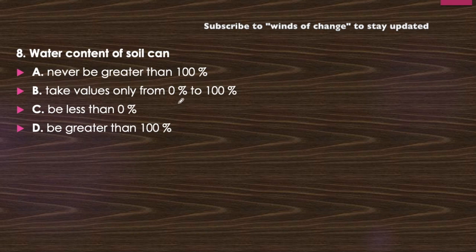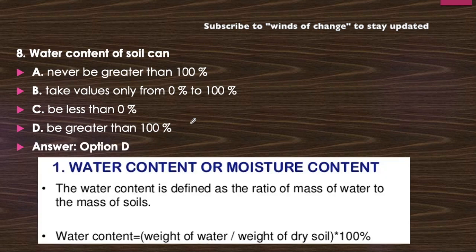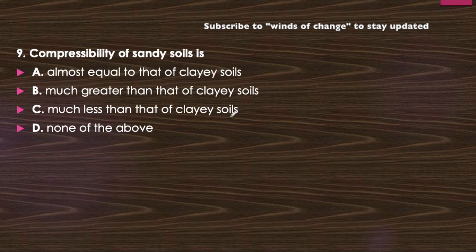Obviously, it does not take values only from 0% to 100%. It can go beyond 100%. It can be less than 0%, which is also not possible. Weight of water can never be in negative terms. Can be greater than 100% is the correct one, which we have already discussed. So answer D will be the correct answer. Water content or moisture content is defined as the ratio of the mass of water to the mass of the soil, which we have discussed: weight of water upon weight of soil into 100. Got it?